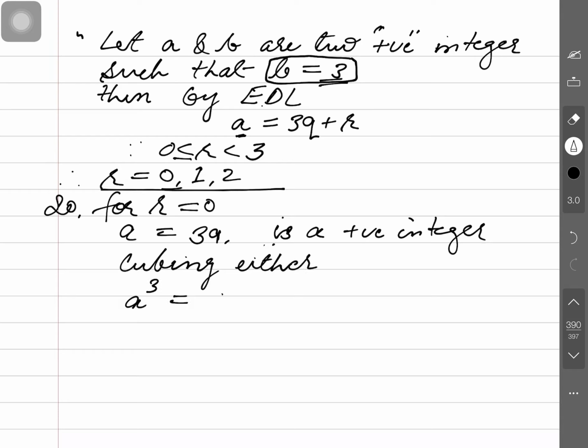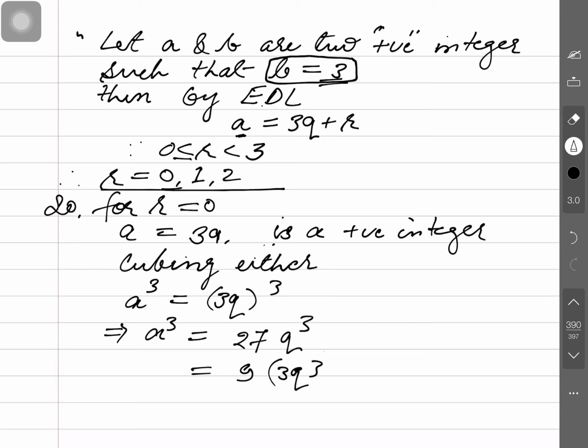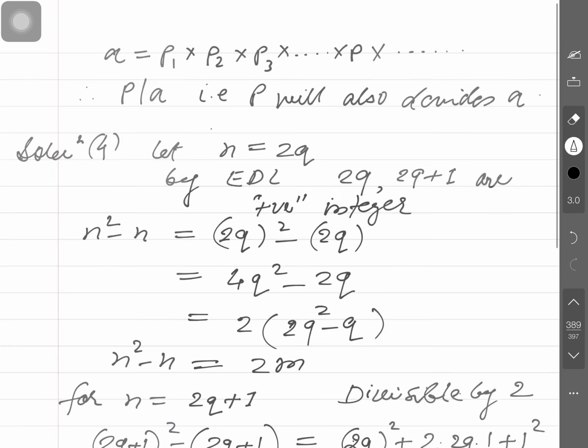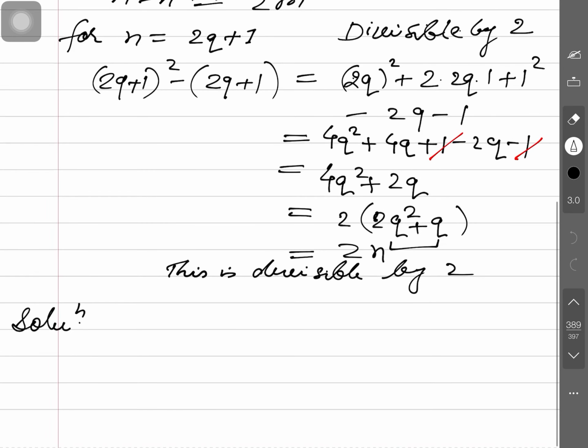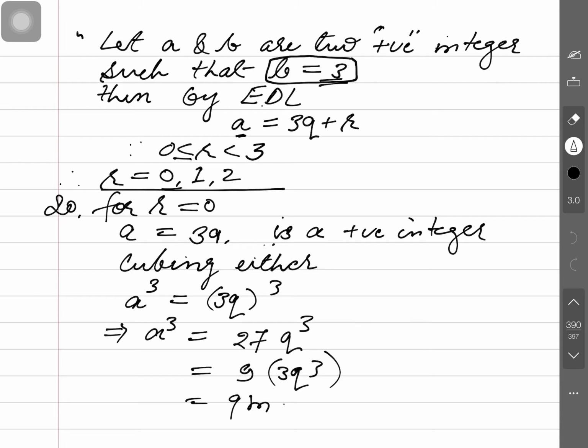a cube, and this, so it's a cube plus 27q cube. So it can be proved, 9 is to be taken out, and 3 cube. You may see it's 9m. Further you will do for r equal to 1, and further you will do for r equal to 2. Is that clear, guys? So this is the solution, further is to be done. Here you will write down the same line. Clear? Well, understood? Now see the next question.